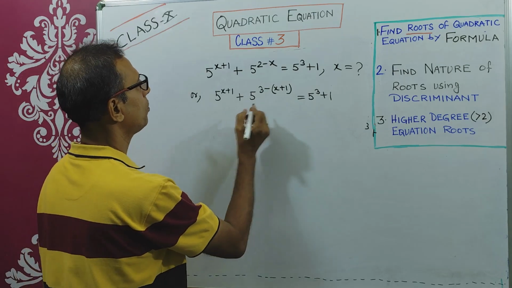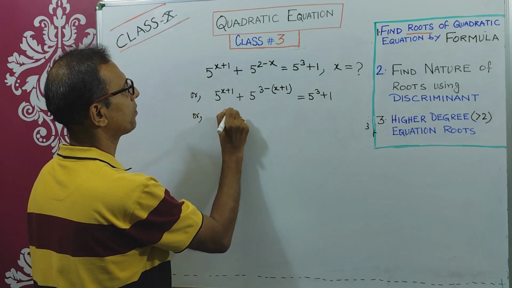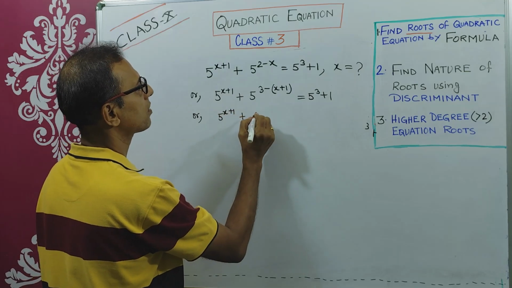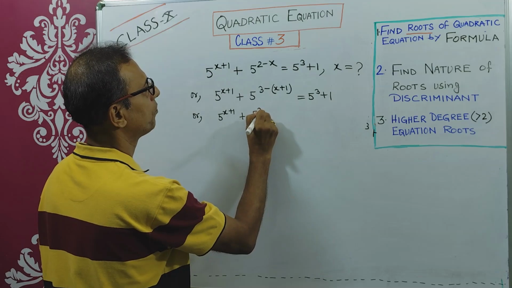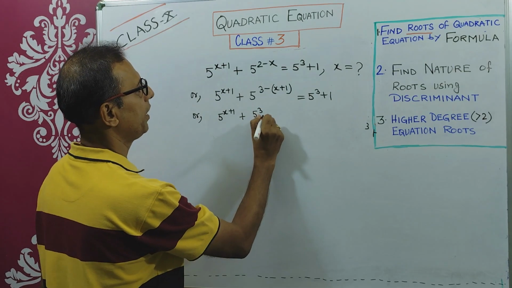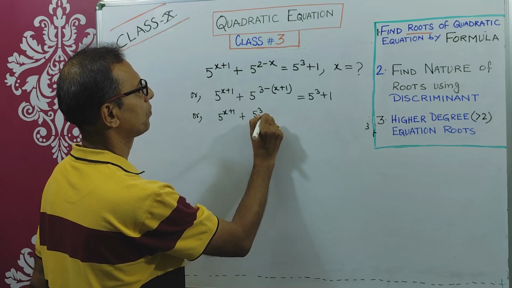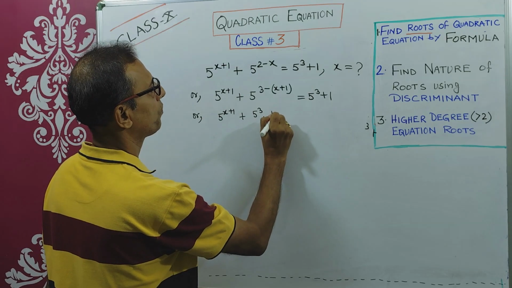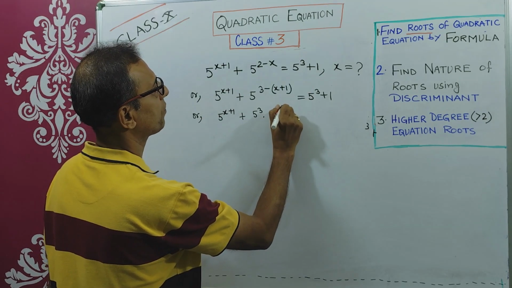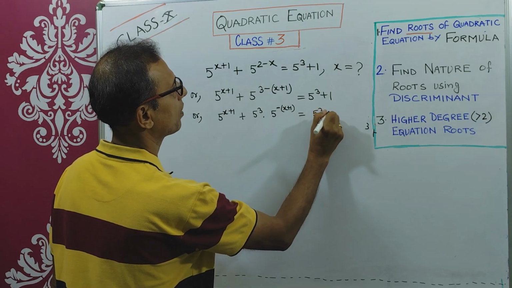So how you can write it like this: 5 to the power x plus 1 plus 5 cube into 5 to the power minus of x plus 1 equals 5 cube plus 1.